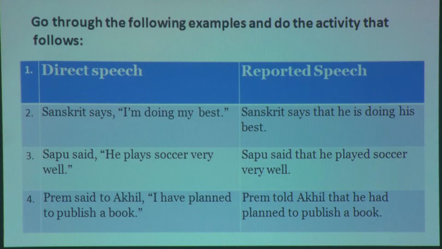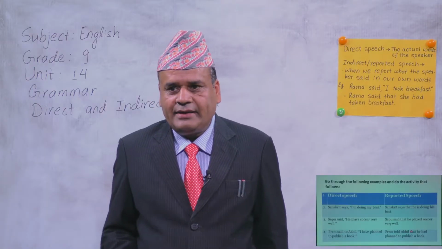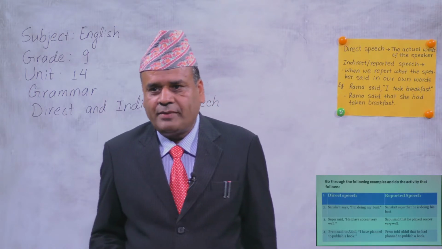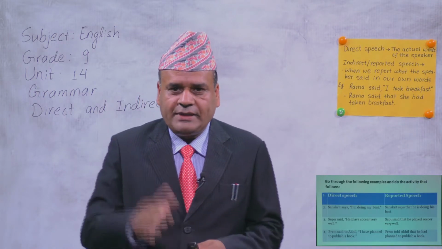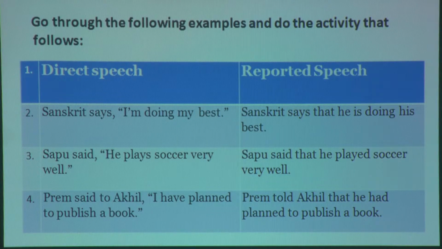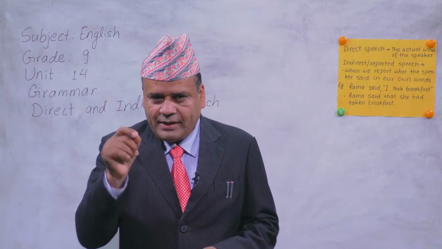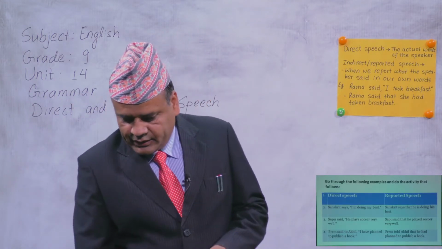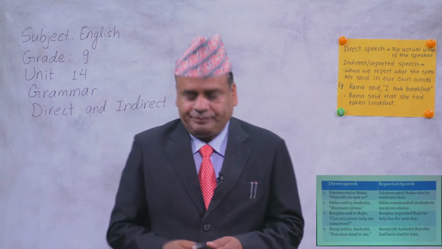Now, let's look at the next sentence. Prem said to Akhil, I have planned to publish a book. Prem told Akhil that, now said to is changed into told. Right? And that is the connector in an assertive sentence. So, he had planned to publish a book. That means present tense goes to past, have has gone to had. That means have is changed into had. Present perfect goes to past perfect.